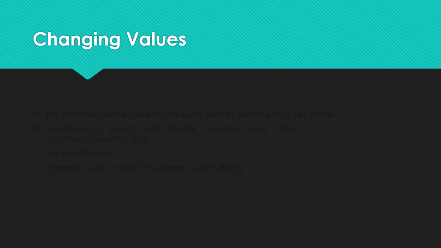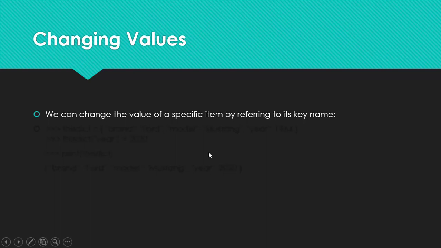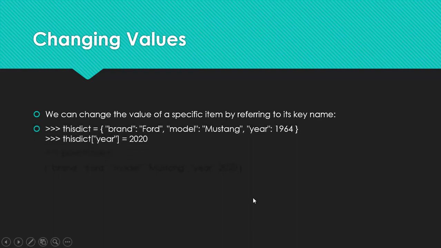So instead of 0, 1, 2 here, we would be using the key to access the value, right? We can change the value of a specific item by referring to its key name, as in a list, we used to refer to its index. Here we refer to its key name. For example, this is the dictionary. Then this dictionary, inside the square brackets, the key name, and equal to the value that we want to change it to. Then simply print it, the value would be changed.